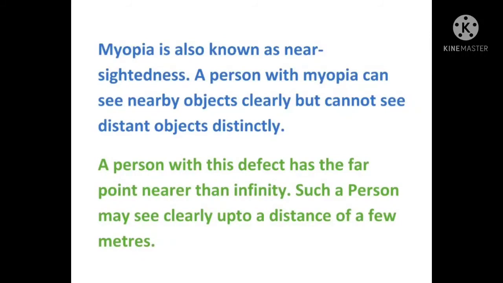A person with this defect has the far point nearer than infinity. Such a person may see clearly up to a distance of a few meters. Now let us understand with the diagrammatic representation.